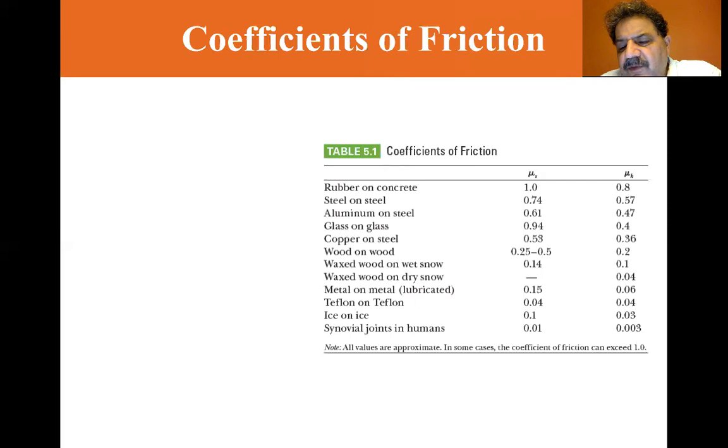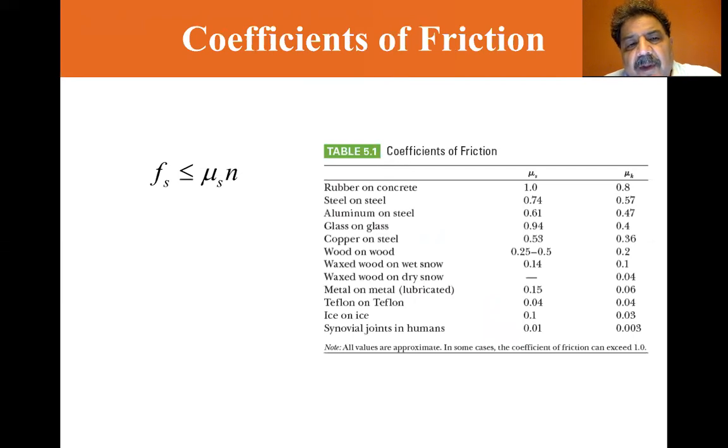Simplification model for forces of friction based on experiments: the magnitude of the static friction force between any two surfaces in contact, it's dimensionless. So the force of static friction is less than or equal to mu sub s times n, where n is the normal. In other words, the normal is going to equal mg.